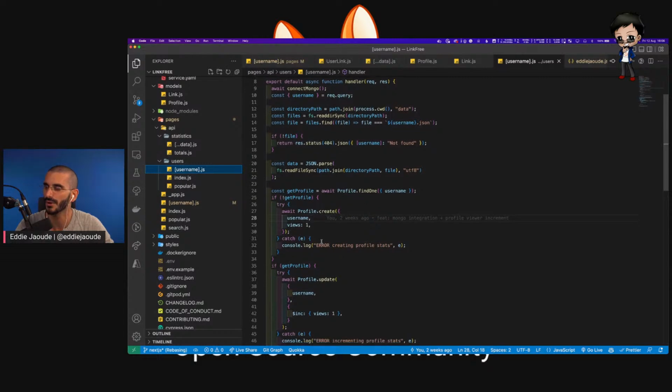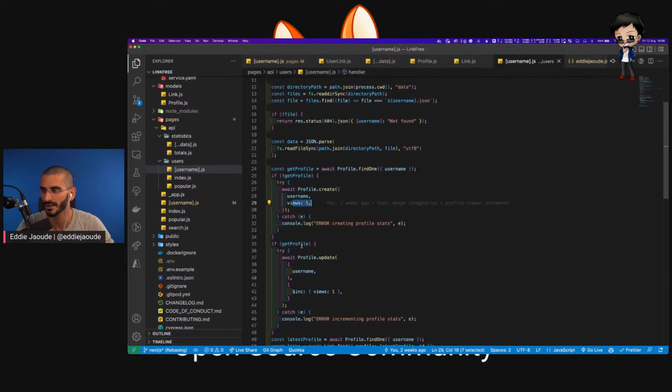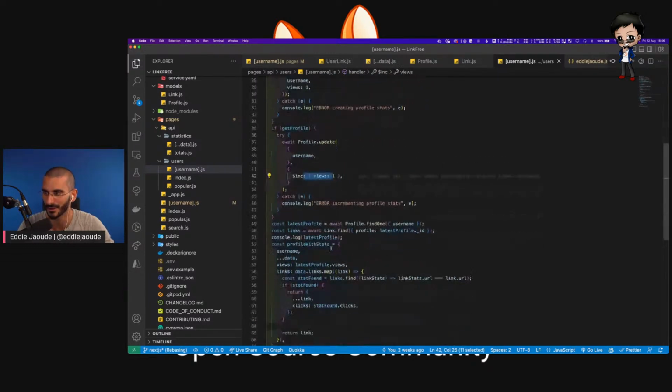We definitely want to not bring the data back. So here you go, we find one. If there's no profile, then we add views for the first one. So that still needs to happen because when we get the data for the user, we want to either set a view if it doesn't exist already, or we want to increment it by one. So we still want that.